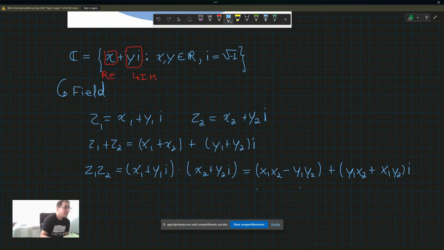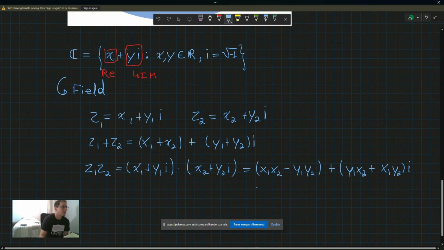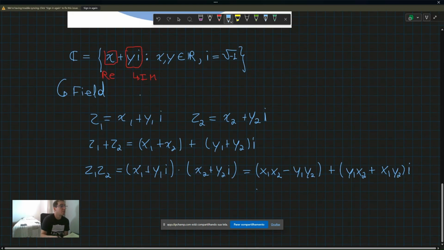You see that this product over here results in another complex number, just like the sum results in another complex number, just like the difference or a subtraction results in another complex number, which means that any of the four operations, and even division that we're going to see a little bit later, are all defined within the complex number set, which means this is a field.